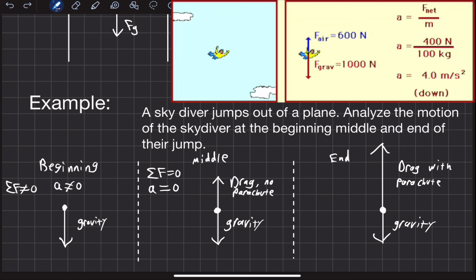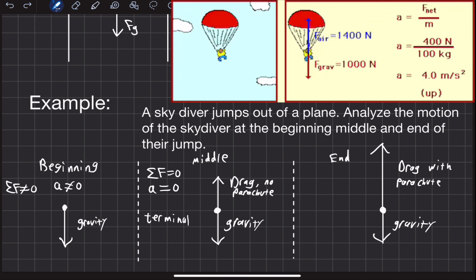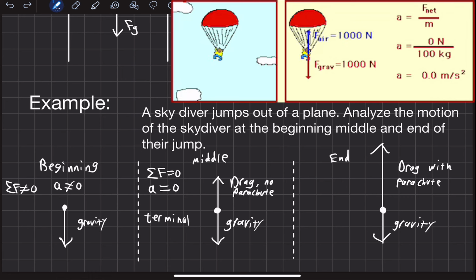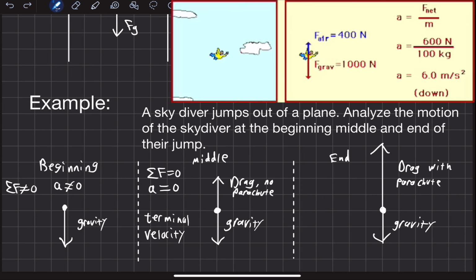So now this person is no longer accelerating. Whatever speed they got to during their fall, they're going to stay at. This actually has a special term called terminal velocity. It's the speed you reach when you're going through a drag force, such as air resistance, and you reach your maximum speed. This is terminal velocity. So skydivers don't continue picking up speed. They only pick up speed to a certain velocity before they stop going any faster.